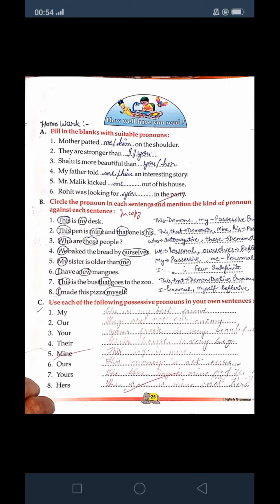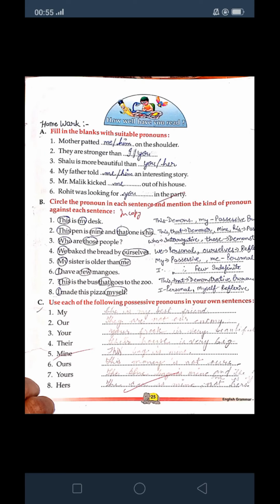Mother patted me or him? You can fill one. Mother patted me or him on the shoulder. They are stronger than dash, I or you. Shalu is more beautiful than you or her. My father told me or him an interesting story. Mr. Malik kicked me out of his house. Rohit was looking for you in the party.